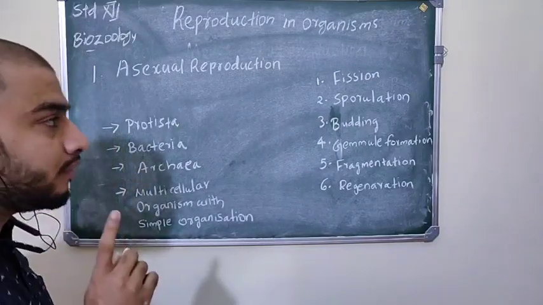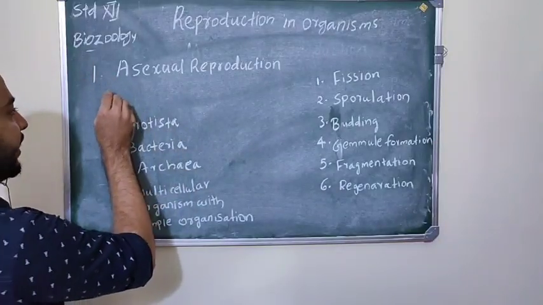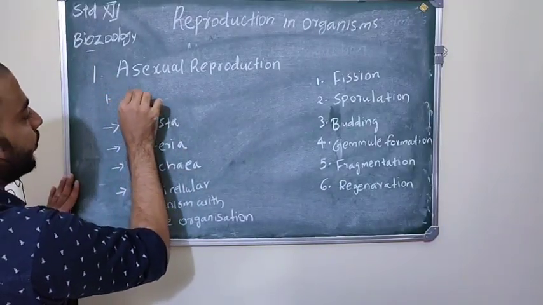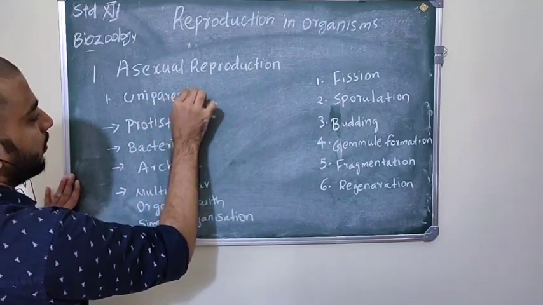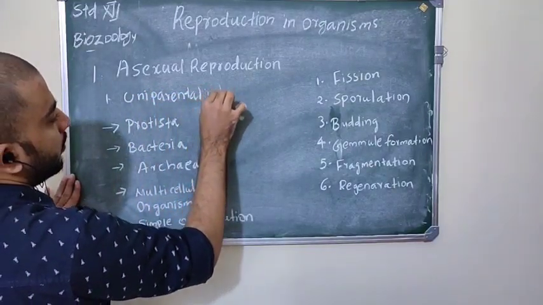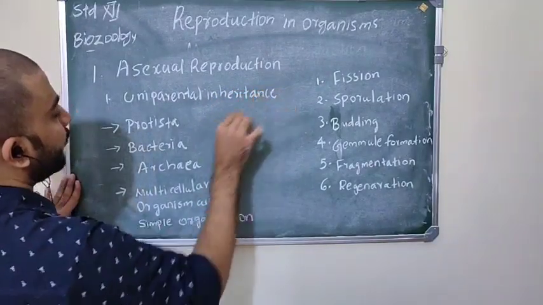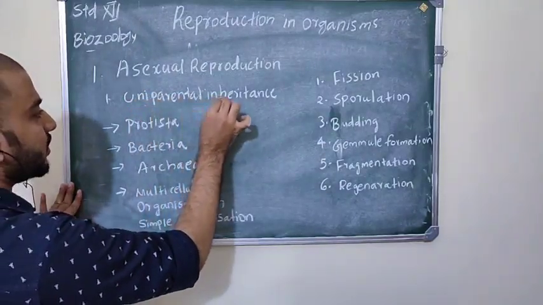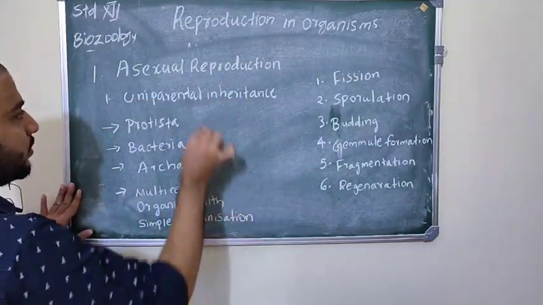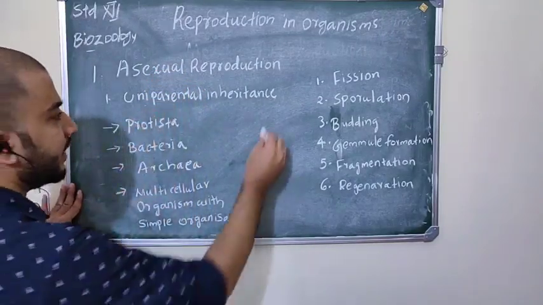I told you, in asexual reproduction only a single parent is involved, and this shows uniparental inheritance. What is the meaning of uniparental inheritance? That means a single parent produces its offsprings.